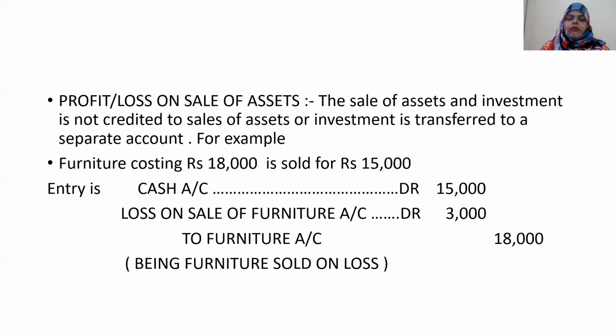But when it is on asset and investment, it is transferred to a particular separate account. Example, furniture costing rupees 18,000 was sold for 15,000. So 18,000 minus 15,000, there is a loss of 3,000 rupees. So we write the transaction as follows: cash account debited rupees 15,000, loss on sale of furniture account debited 3,000, to furniture account 18,000, being furniture sold on loss. Why? Because the sale of assets and investment we write under a separate subheading, but sale and purchase of goods we write in the purchase or sale part itself.